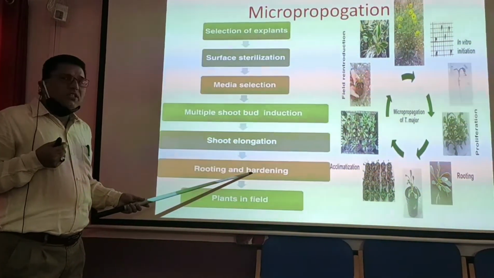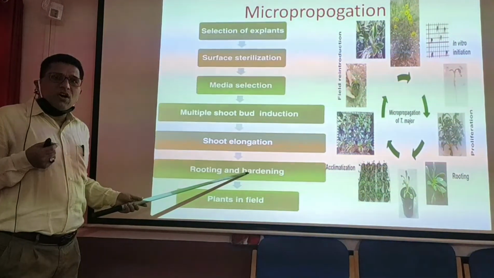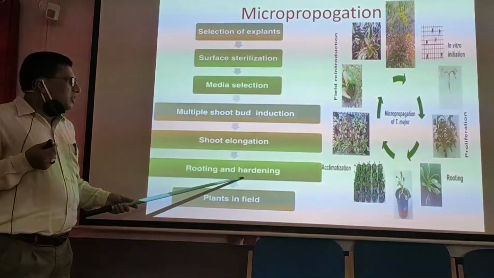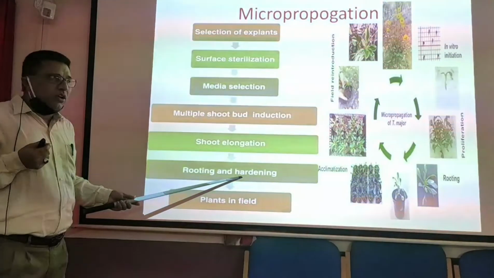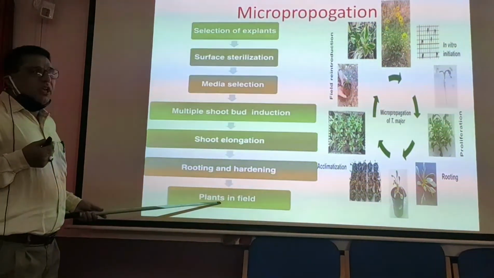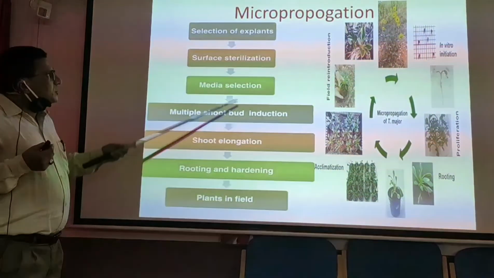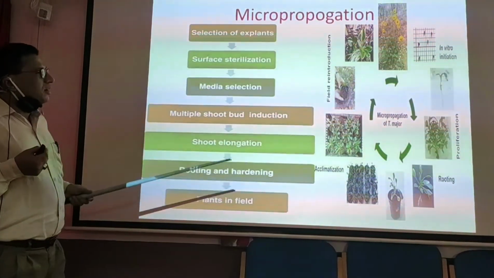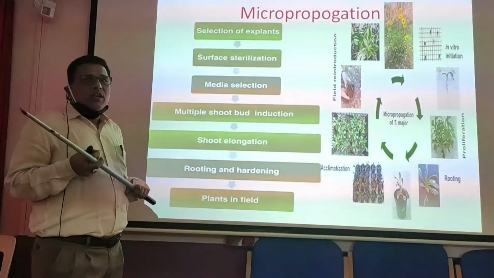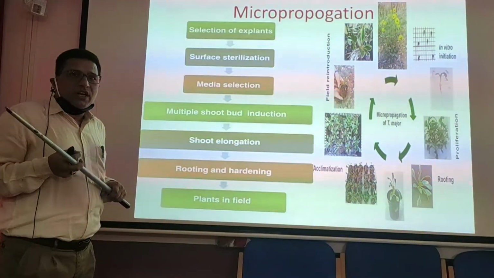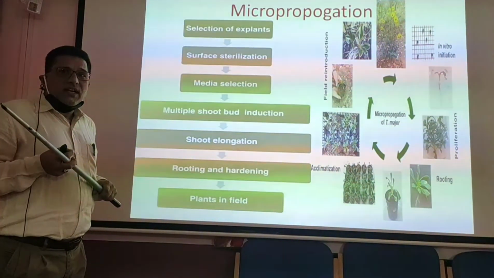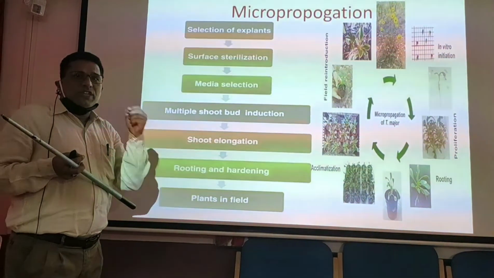The plant will be subjected to a process called hardening or acclimatization, and after the plant is exposed to hardening, it will be ready for plantation in the fields. So this is how micropropagation works, because of which we get millions of plants within a period of 30 days or 40 days at a time by using a small piece of an explant.